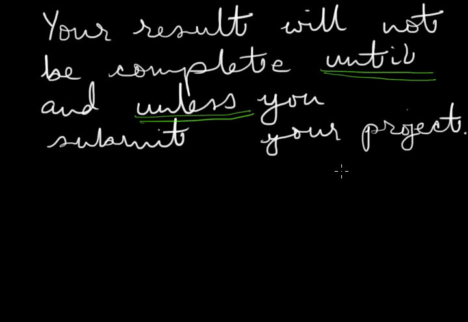So until refers to up to that particular time your result will remain incomplete, and your result will remain incomplete unless, that's the precondition, you do submit your project. So this is how we use until and unless separately or together in a sentence.